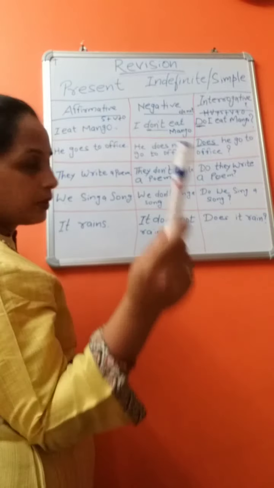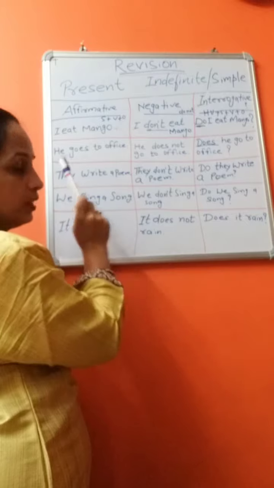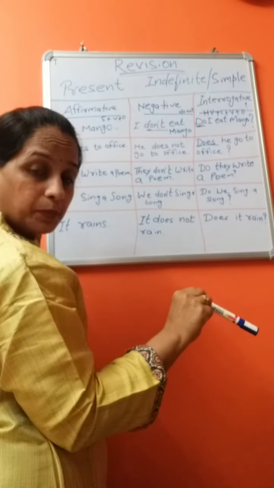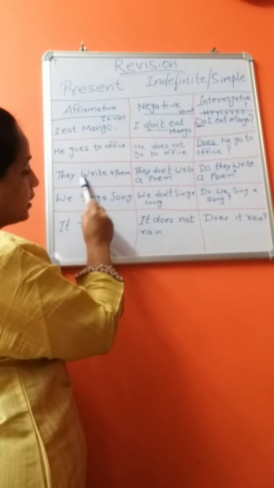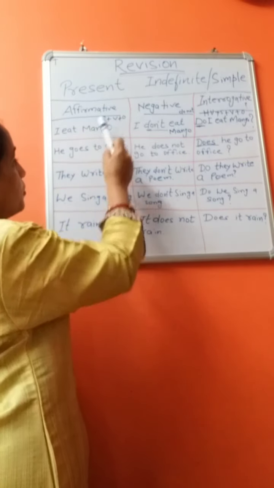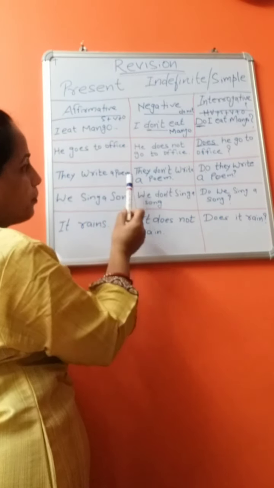The third example I have: they write a poem. They, third person plural form. They write. Write is a verb. Subject, verb plus object. They write a poem.